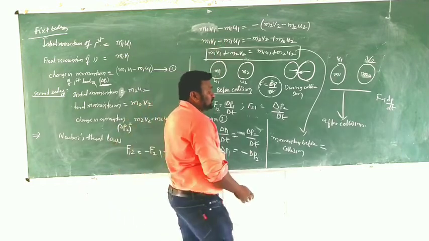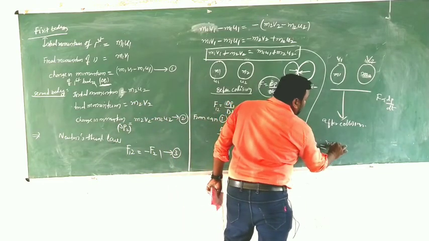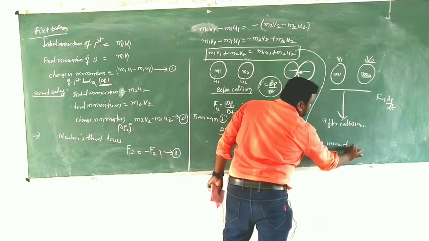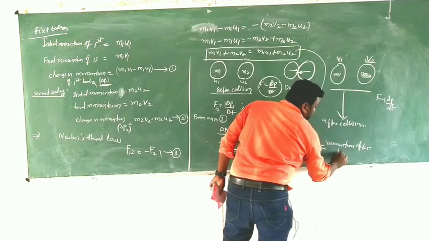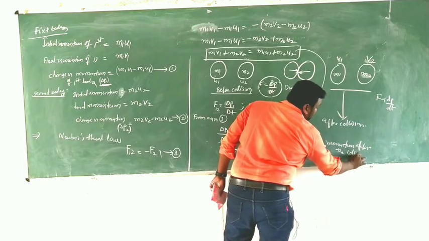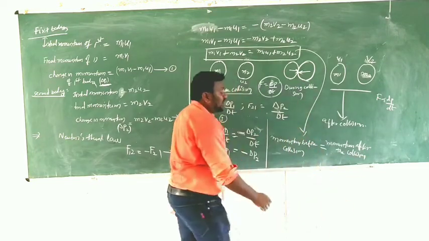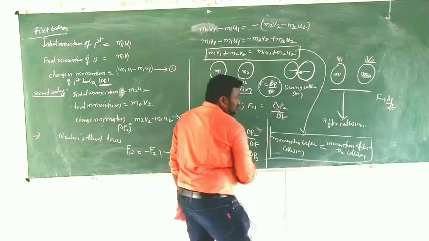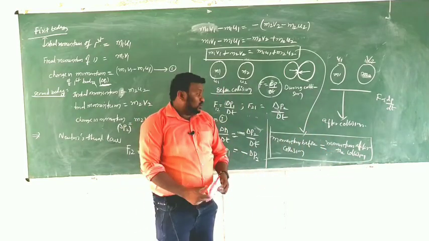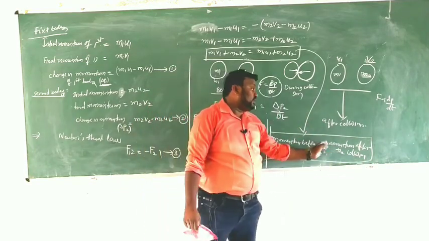That means momentum after the collision. So that means momentum before the collision equals momentum after the collision.